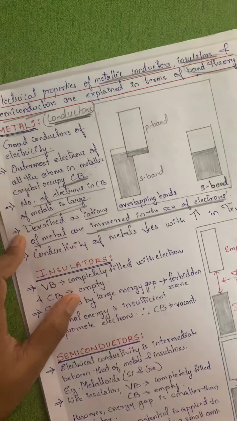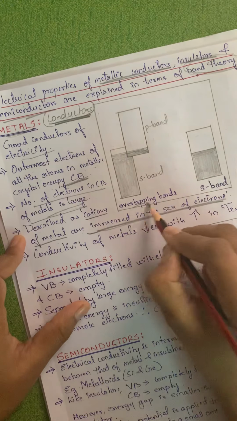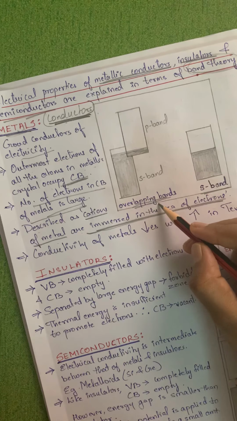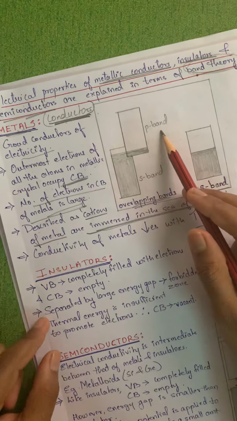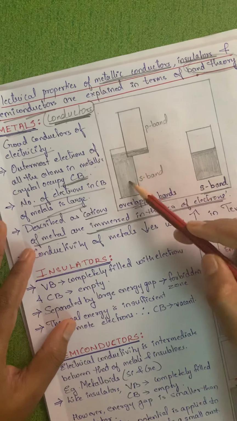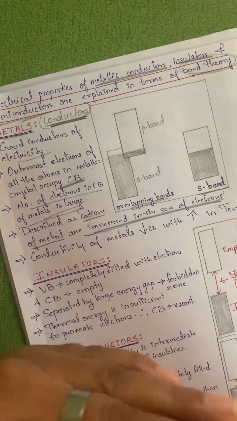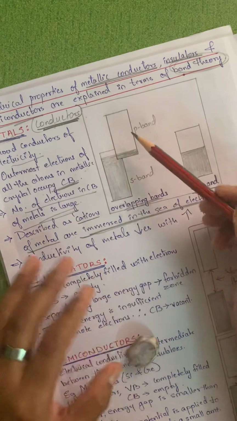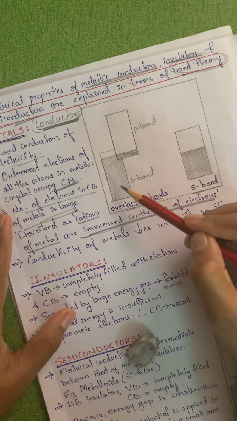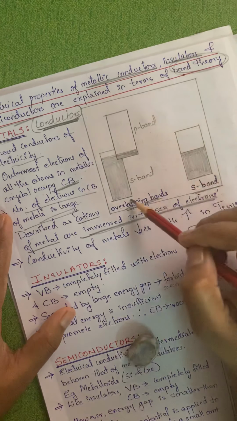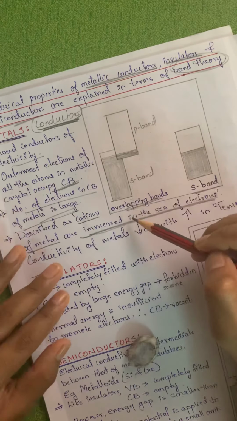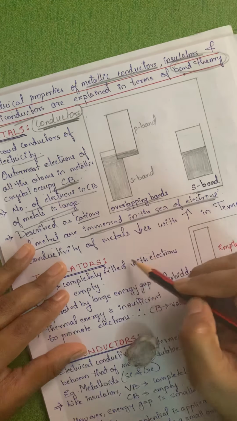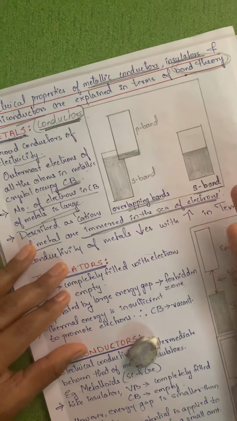This conduction band is referred to as overlapping bands or S and P bands. Why overlapping bands? You know that some of the metals will have S and P shells. Both will have electrons and they will be very close to each other, therefore they overlap. Both of these are nothing but the conduction band. Please note, there is no separate valence band and conduction band over here; it is purely the conduction band. Down there will be the valence band, which is already filled.